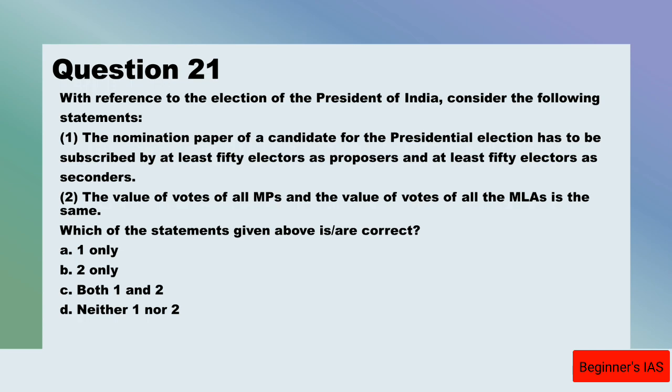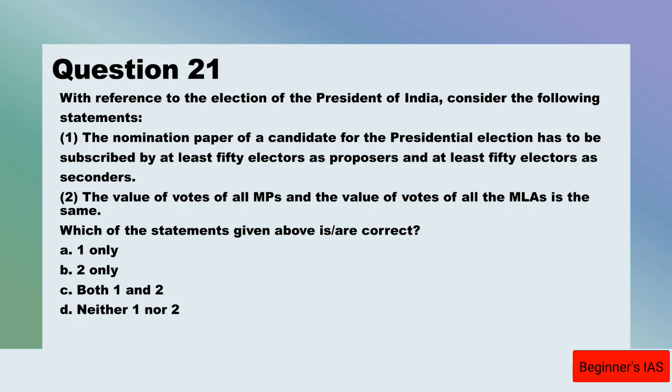The nomination paper of a candidate for the election has to be subscribed by at least 50 electors as proposers and at least 50 electors as seconders. And also the security deposit of rupees 15,000 should be deposited either in cash with the returning officer, or a receipt showing the amount has been deposited by the candidate on his behalf in the Reserve Bank of India or in a government treasury, which is also furnished along with the nomination paper.